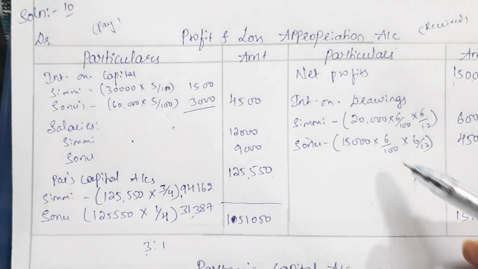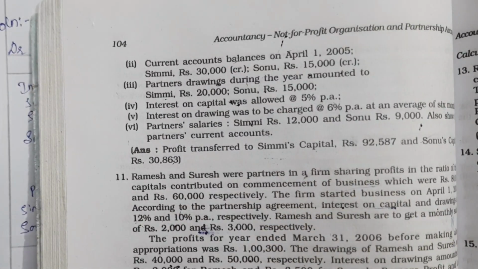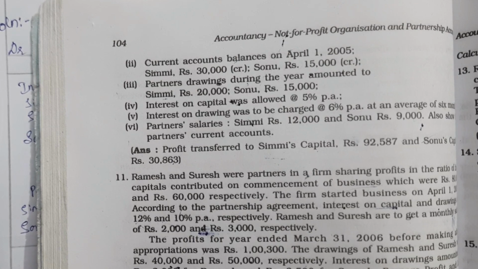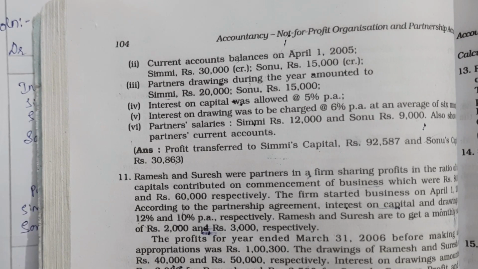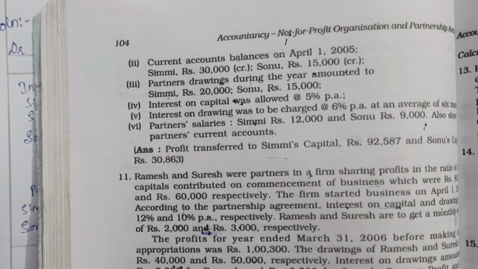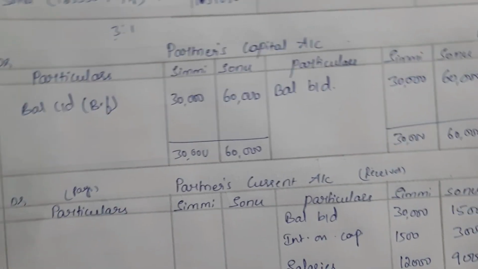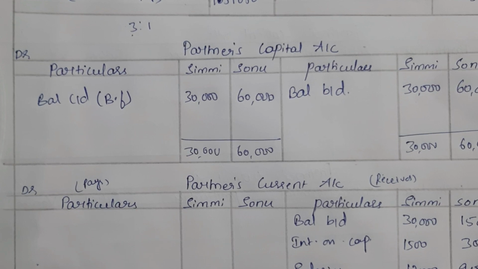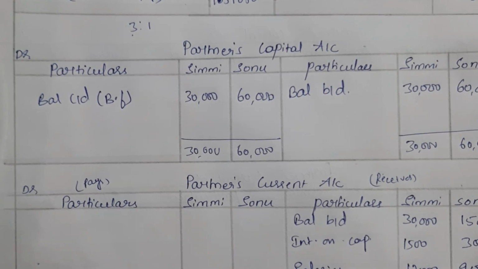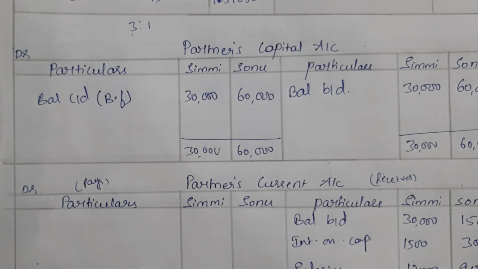Okay, after that there is interest on drawings, and the amount of drawings is also given in the question, right? As I told you, the amount of drawings should be taken in the partner's capital account but not in the profit and loss appropriation account, if we are preparing only one capital account. But here we are preparing two accounts, one capital account and one current account. So that is why the amount of drawings should be taken in the current account. If there are permanent drawings given in the question, then we would take them in the partner's capital account, right?